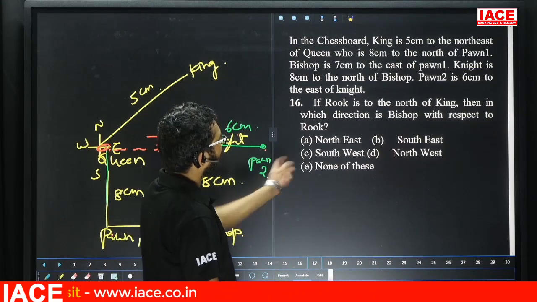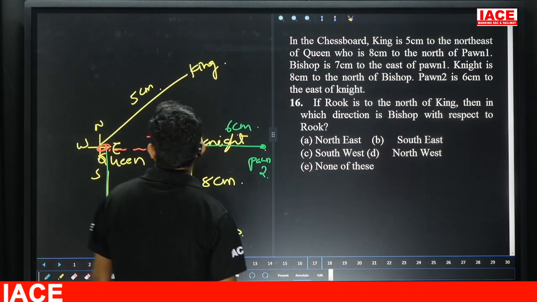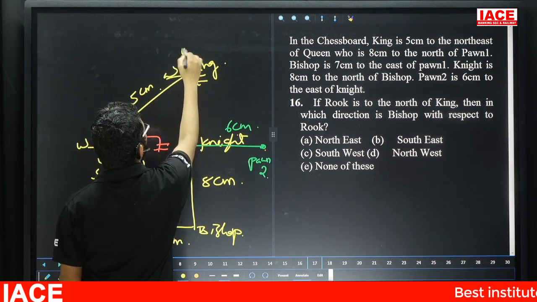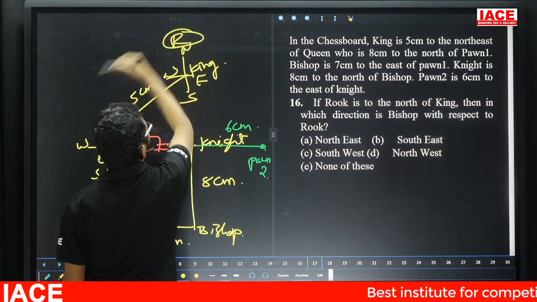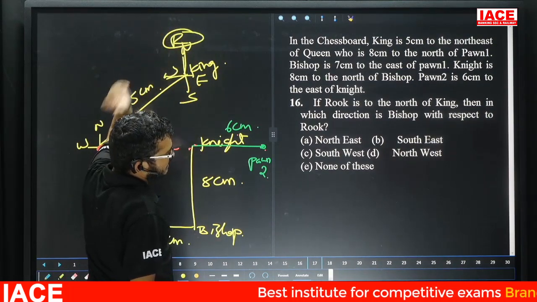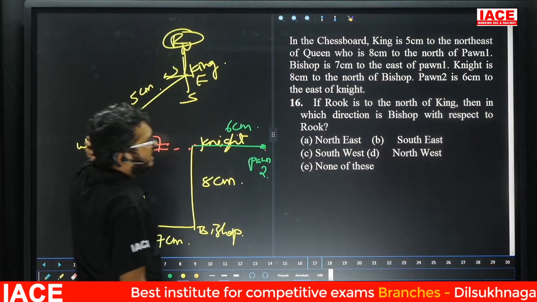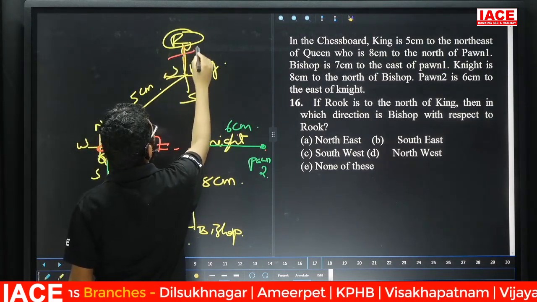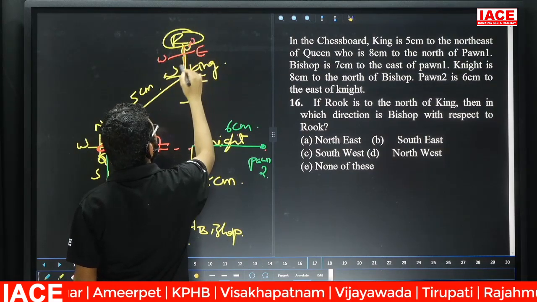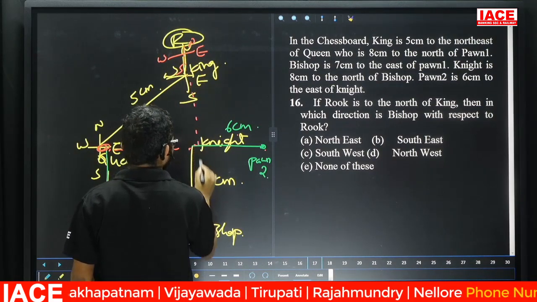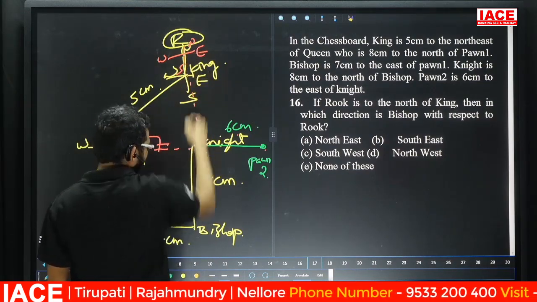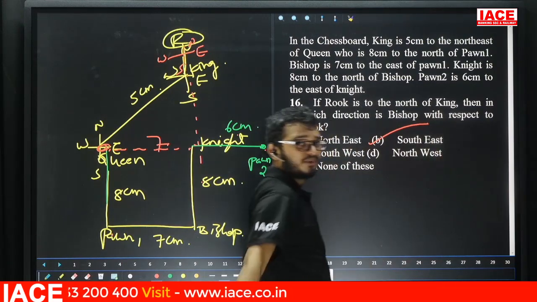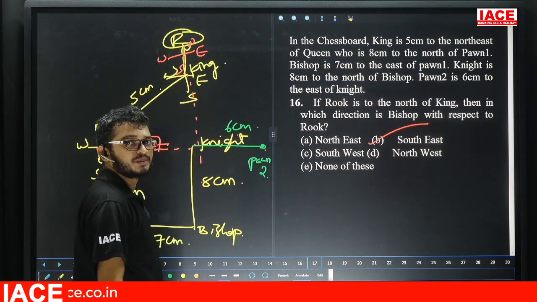Question number 16. If Rook is to the north of King. Now, friends, Rook is north of King. For King, east, west, north, south. Rook is north of King. Then which direction is Bishop with respect to Rook? East, west, north, south, which direction here? The answer is southeast. So from southeast, the answer is option B. So question number 16, answer is option B.